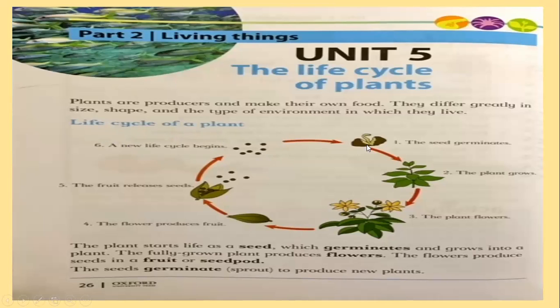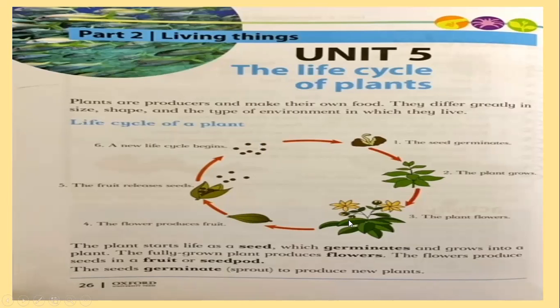The life cycle is like the seed germinates, then the plant grows. You already knew it, Alhamdulillah, very well, that first a small plant comes from the seed. When it breaks, then the plant grows, then the plant flowers, then fruits. From the flowers we get the fruits, and inside the fruit there are seeds, and again seeds start the new life.